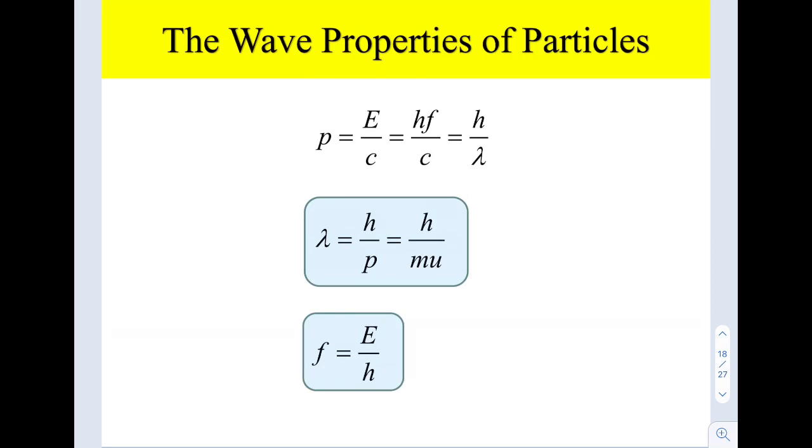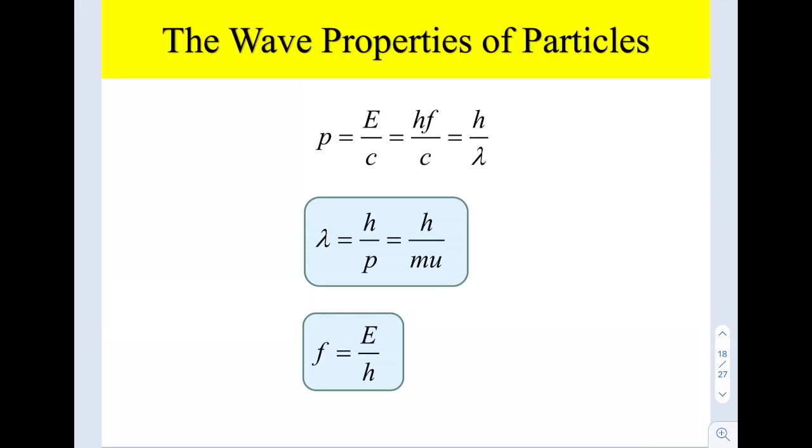He postulated that because photons have both wave and particle characteristics, perhaps all forms of matter have both properties as well. This highly revolutionary idea had no experimental confirmation at that time.